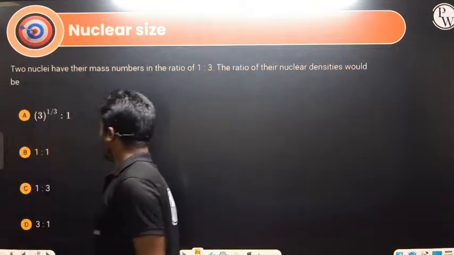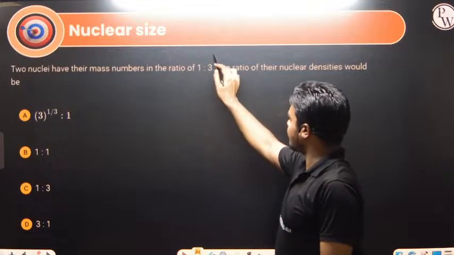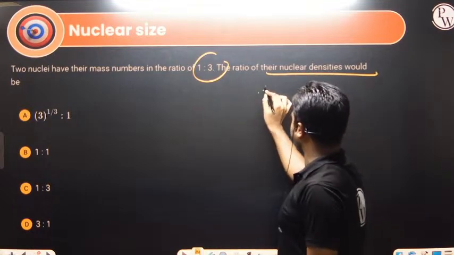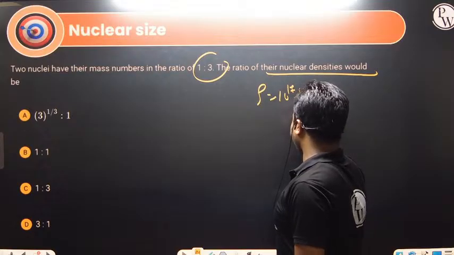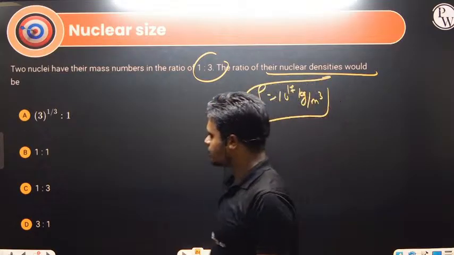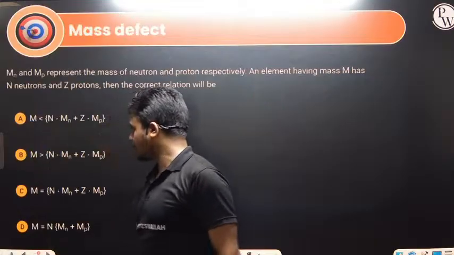Moving next. The 2 nuclei have the same mass number. The ratio of the nuclear densities? I told you nuclear density is 10 to the power 17 kg per meter cube. That is constant for a given material. That does not depend on the mass number. So answer will be 1 is to 1.